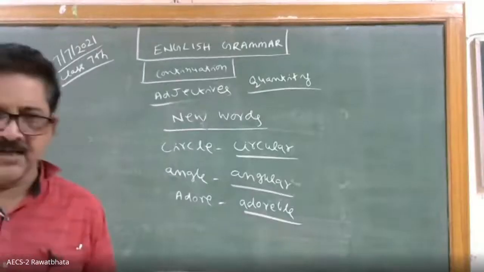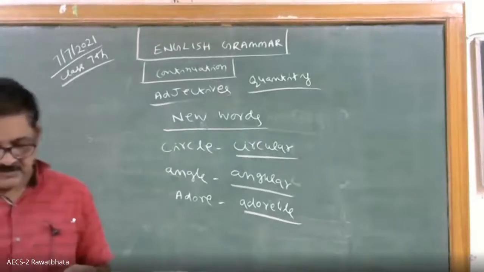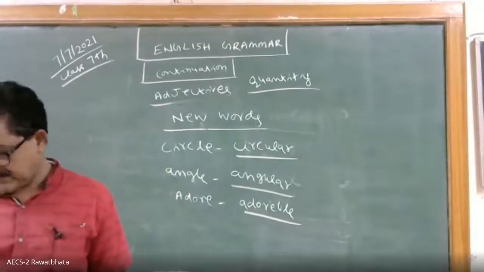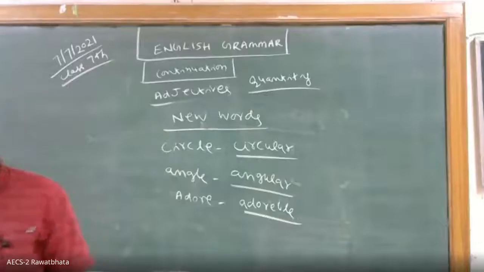Okay, please write down. Okay, then some words also express our feelings. Very good.